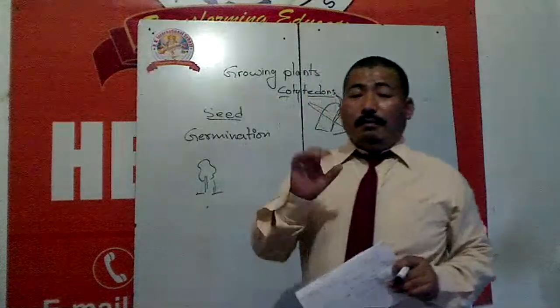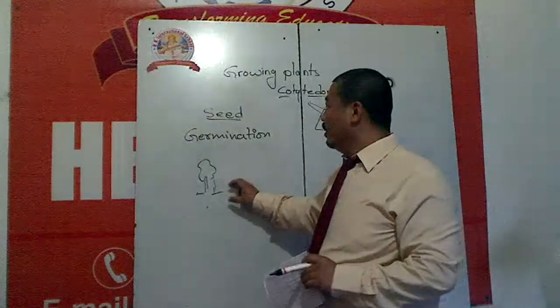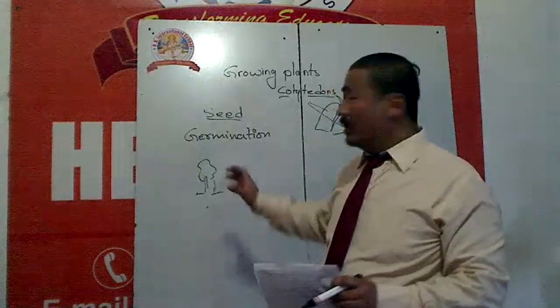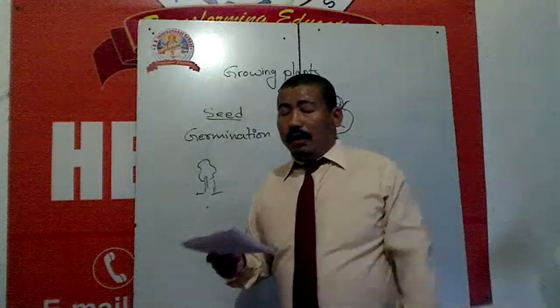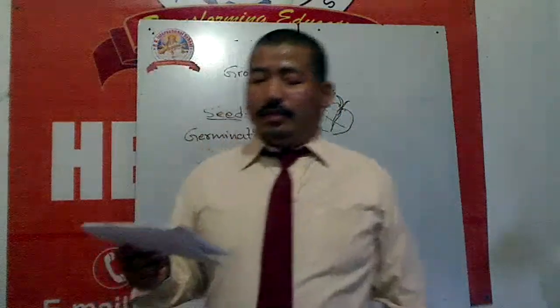We think that, but what happens? Some of the seeds grow very far away from the mother plant. So how does it happen, we are going to read. That is called dispersal.